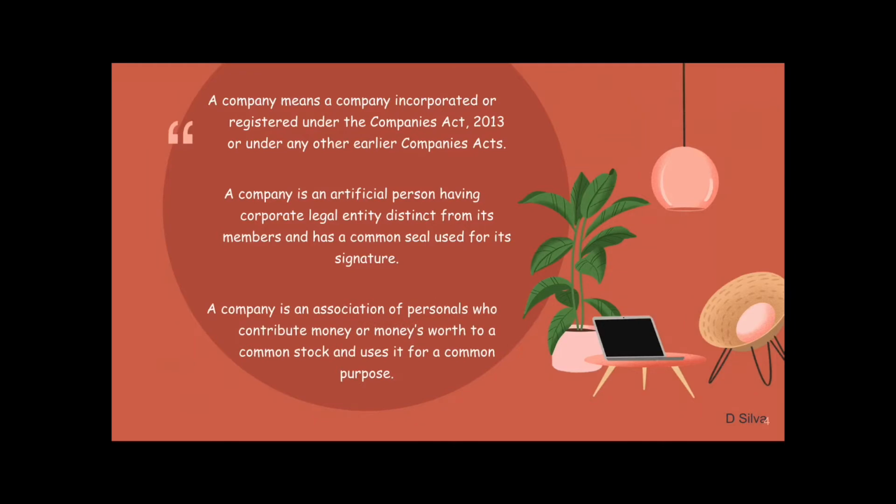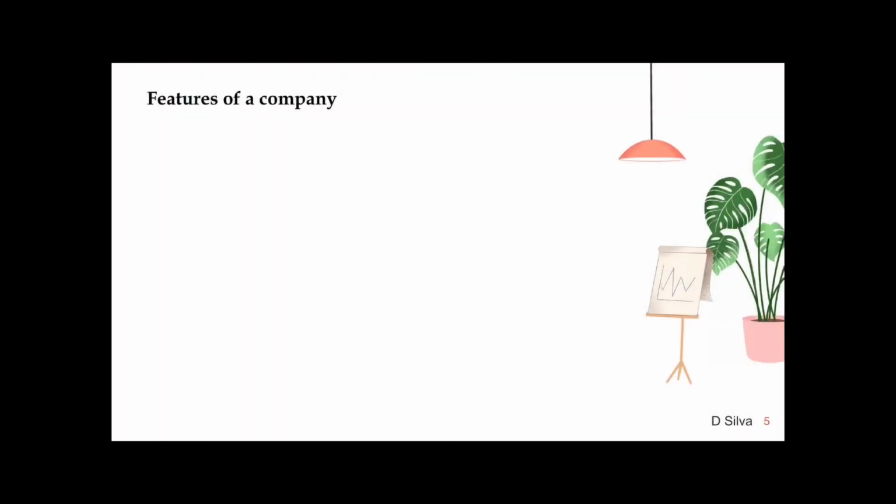A company is an association of persons who contribute money or money's worth to a common stock and use it for a common purpose. Another way of looking at the meaning of a company is that it is an association of persons who have contributed money, what we call share capital, or money's worth, to start a business for a common purpose. Keeping these things in mind, let's quickly look into the features of a company.